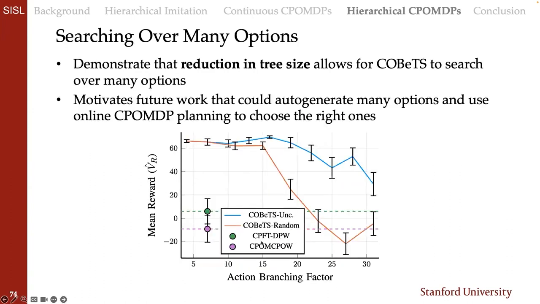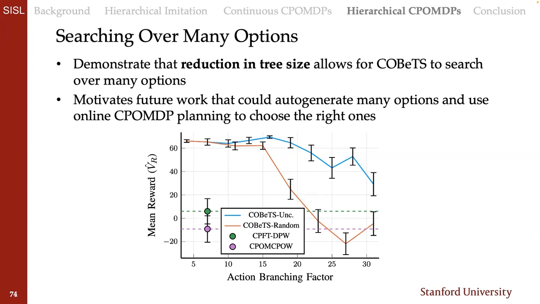Finally, we demonstrate that the reduction in tree size from a hierarchical decomposition allows COBETS to search over many options while coming up with good plans. So importantly, many more options than there are underlying actions in the problem. Here, the underlying action space is only 7, but we're able to get good solutions out to maybe 30 when we use pretty good options, and maybe down to 20 when we're adding random options. So just options that take the same random steps for a couple of steps.